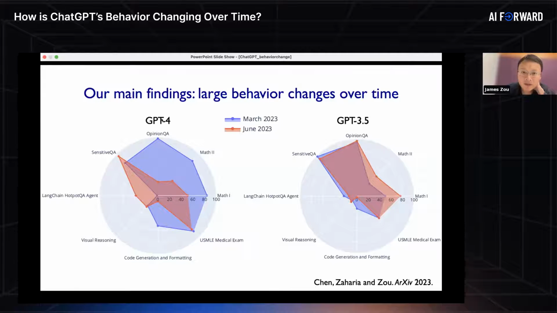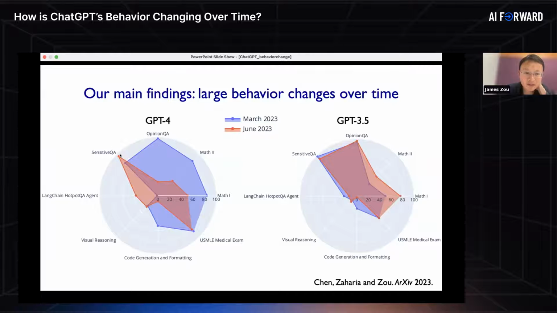For both of these models, we asked the same questions in March and in June. The radar plot shows the behavior changes in these two models. Just look at GPT-4 as a concrete example. These are the 8 different tasks we designed to evaluate this behavior, and the larger the value on this radar plot, the better the performance. If I compare the performance in June, the red curve, to the performance in March, the blue curve, there are a few areas where the model is doing better in June compared to March.